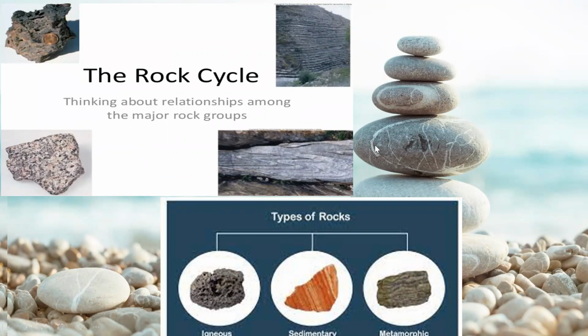Rocks are hard, solid masses composed of mineral particles. Now, in general, what is a rock? Rock is a hard, solid mass composed of mineral particles that have been cemented together. There are different types of rocks depending on the minerals in them and also their formation. Coming to the types of rocks, there are three types: igneous, sedimentary, and metamorphic rocks.